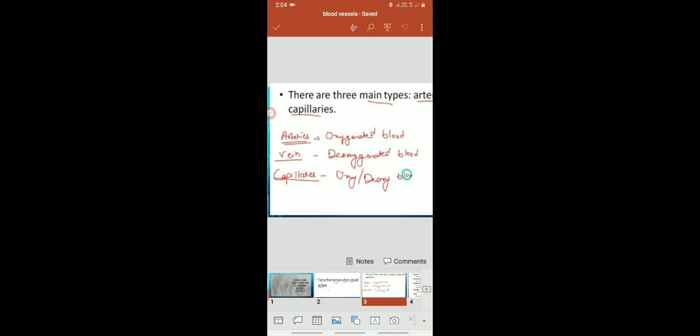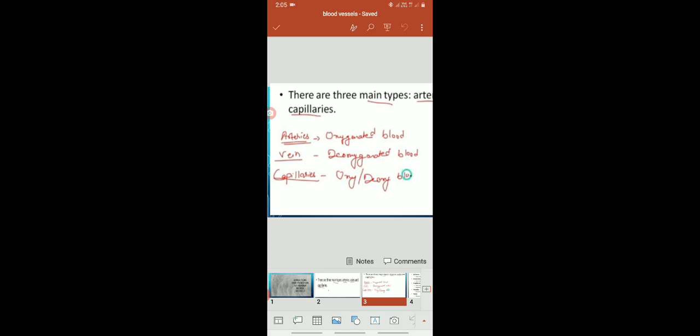Remember the main point: arteries carry oxygenated blood, exception pulmonary artery; veins carry deoxygenated blood, exception pulmonary vein; and capillaries are involved in the transport of different substances.